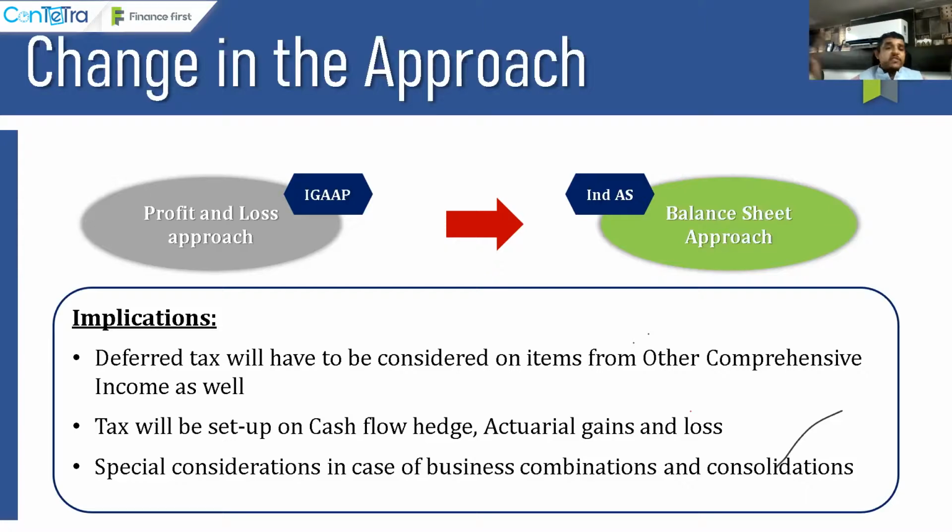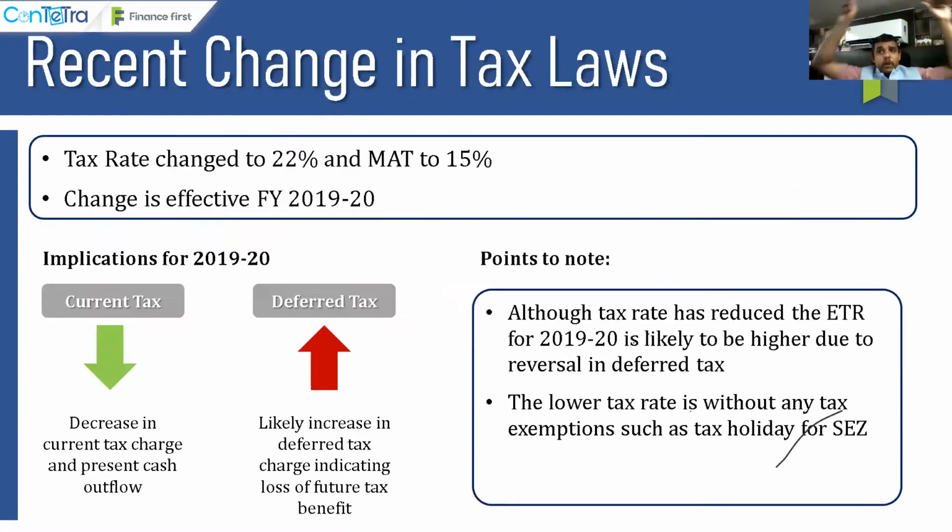Now, the biggest change, the melodrama which has happened in the economy of India, is the reduction of tax, right? So all of us are excited. The tax rate has gone down from say 34% or the base rate of 30% to 22%, right? And the MAT has gone down to 15%. And this change is effective FY 1920, right? So what are the implications as far as FY 1920 is concerned, guys?